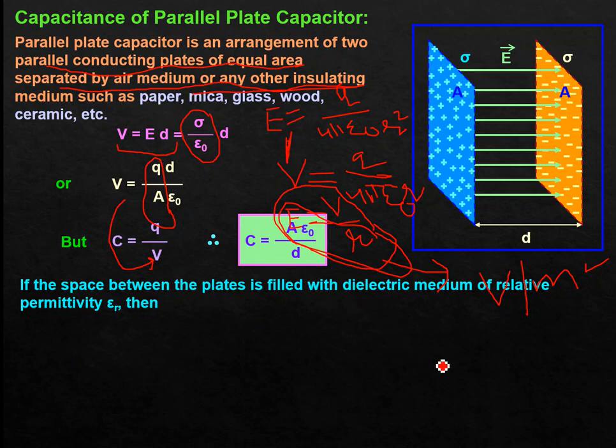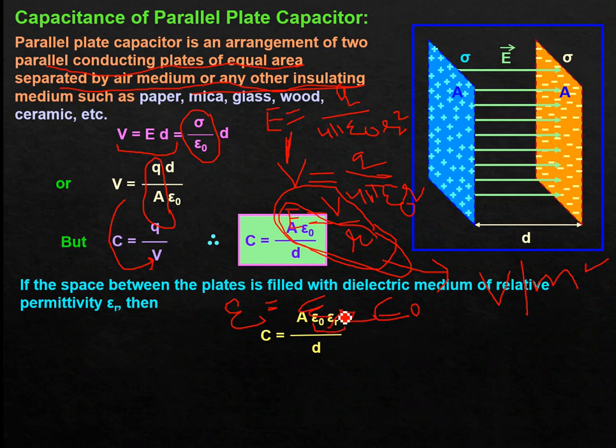So epsilon will always be equal to epsilon r into epsilon naught. That's why we can put here that C will be equal to, instead of epsilon naught, epsilon r into epsilon naught. So C was epsilon naught A divided by D for vacuum. For any medium it becomes C equals A epsilon naught into epsilon r divided by D. So epsilon r or dielectric constant K, these are the same thing.